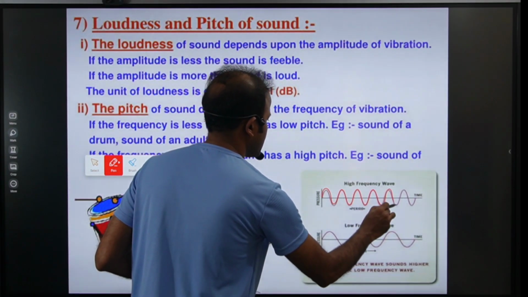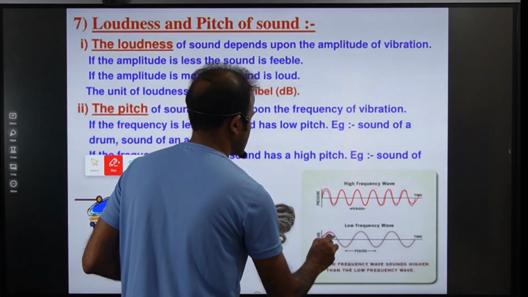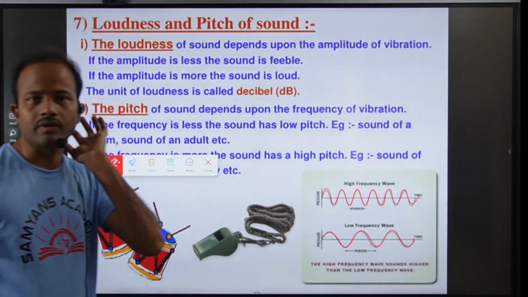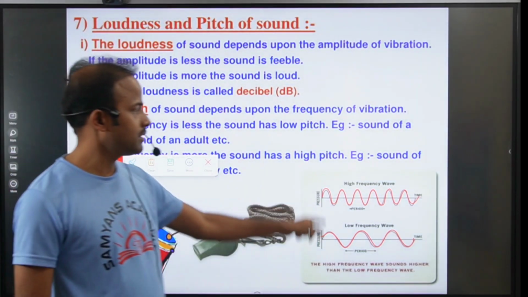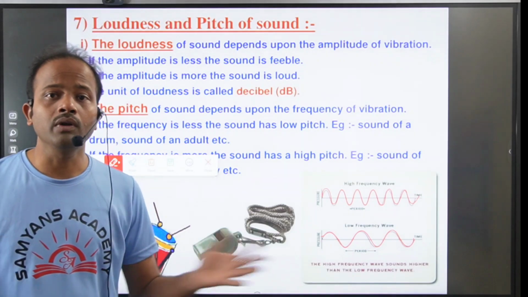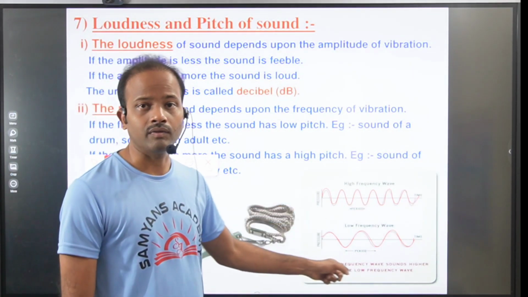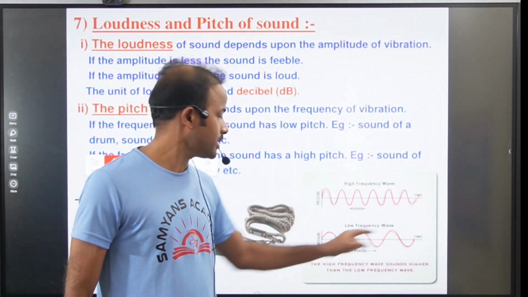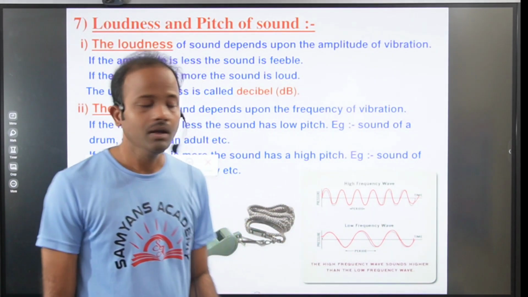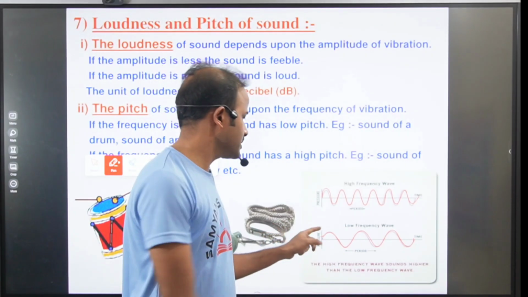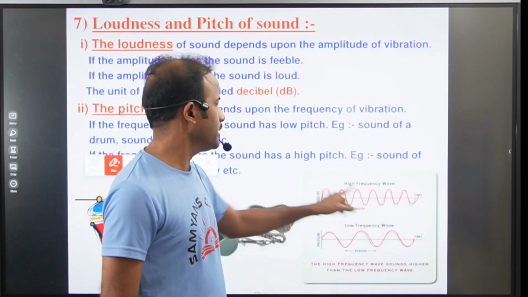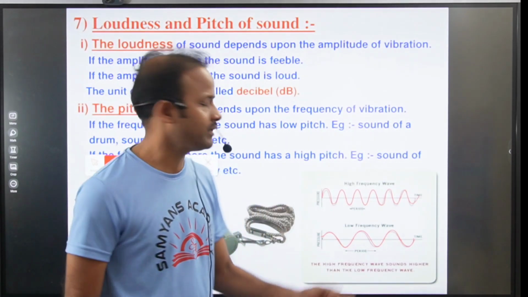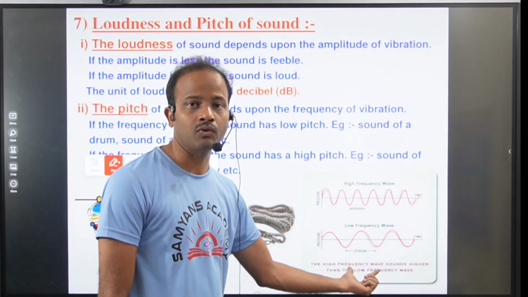What is the definition of frequency? Number of oscillations per second is called frequency. Now in these two waves, which one will create more waves? First wave or second wave? First one, right? So it is having more waves compared to the second one. Here in unit time, it is producing 1, 2, 3, 4, 5, 6 waves. Here we can observe only 3 waves.